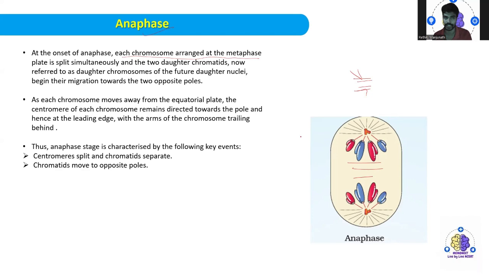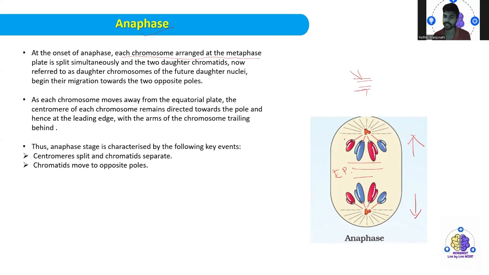The two daughter chromatids, now referred to as the daughter chromosomes of the future daughter nuclei, begin to migrate towards the opposite poles. So here these are moving here and this is moving here. As each chromosome moves away from the equatorial plate, right, so they move away from the equatorial plate.